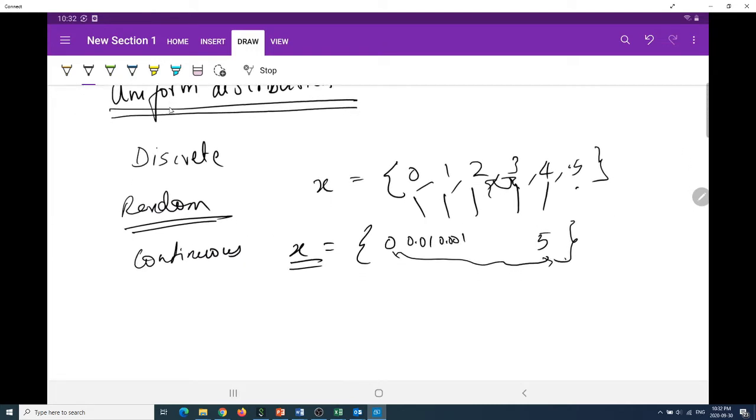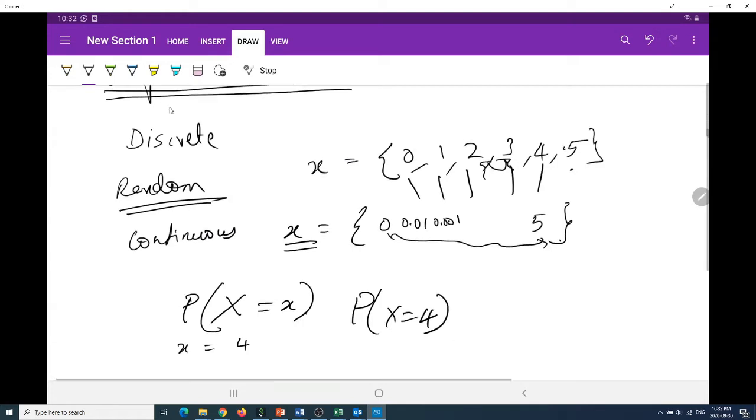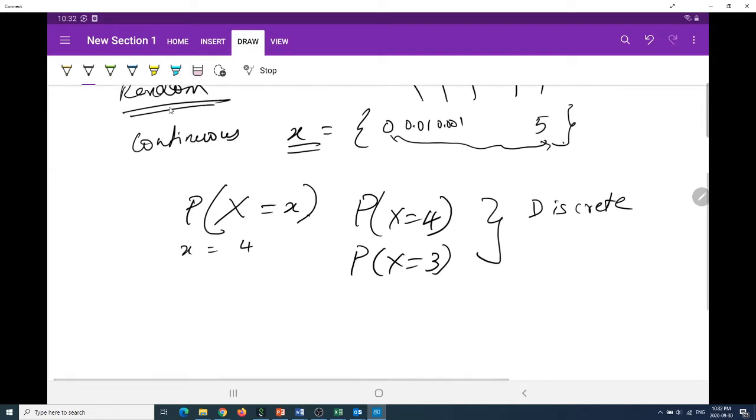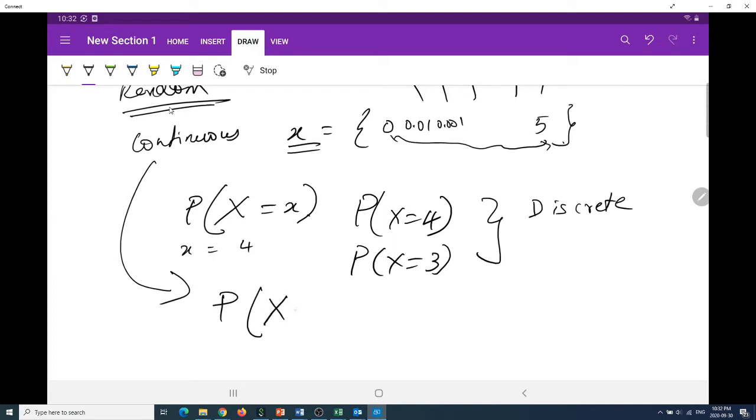In the discrete probability distributions, you could find out exactly the probability that your random variable takes the value x, where small x can be like 4. What is the probability that x is equal to 4? What is the probability that x is equal to 3? These were the kinds of questions we saw in discrete probability distributions. When it comes to continuous, you typically cannot find the probability that x exactly takes a value of 1.0.